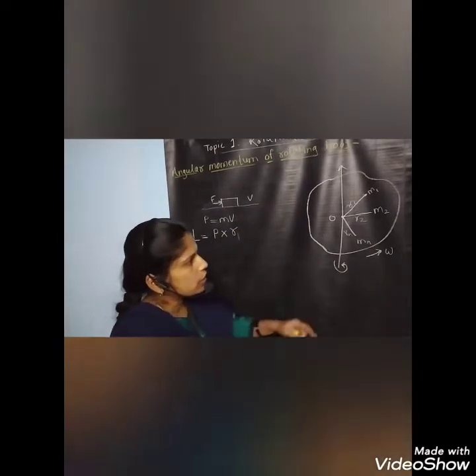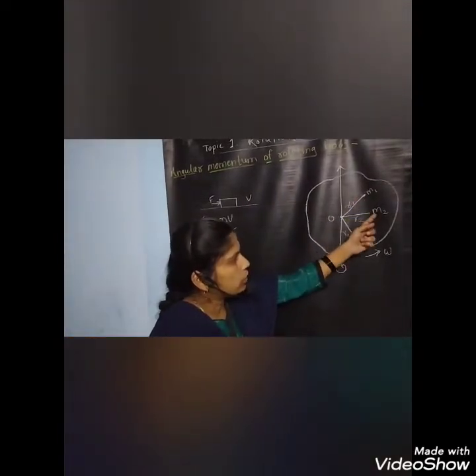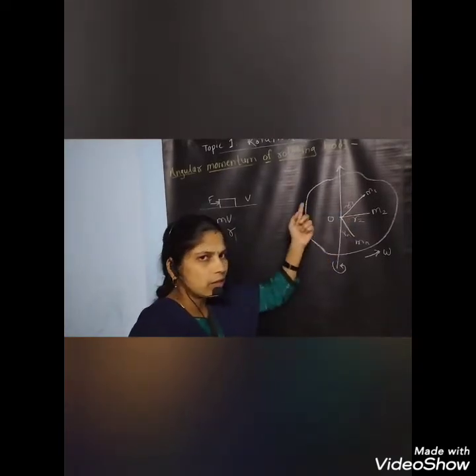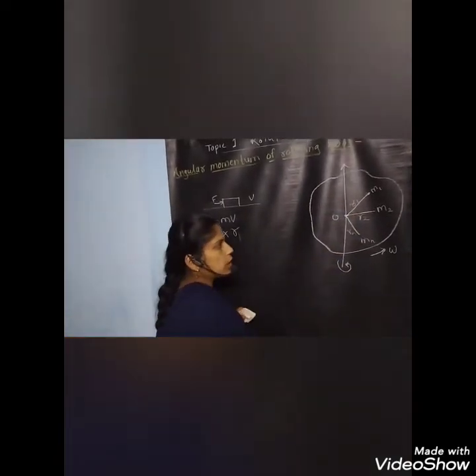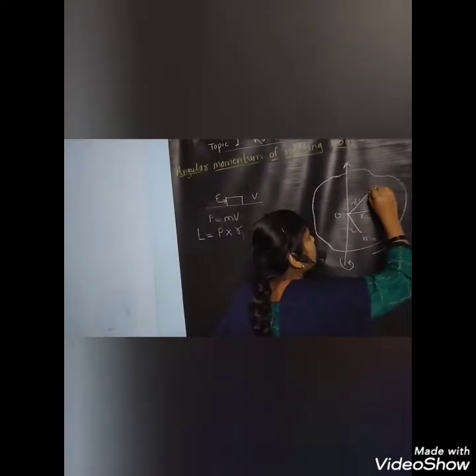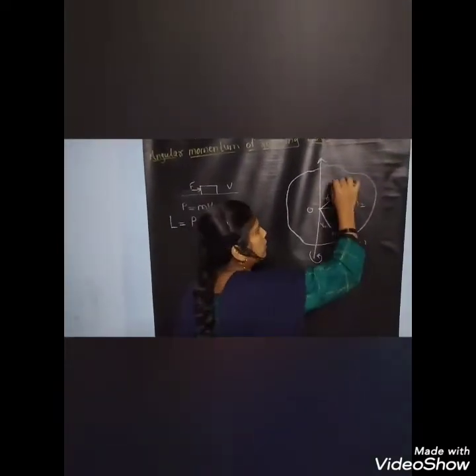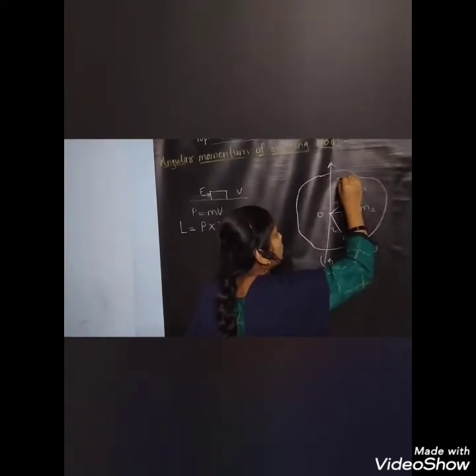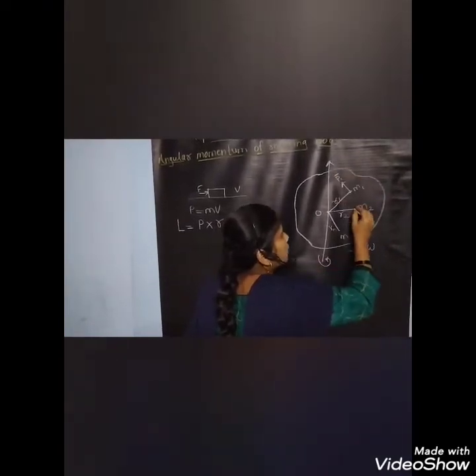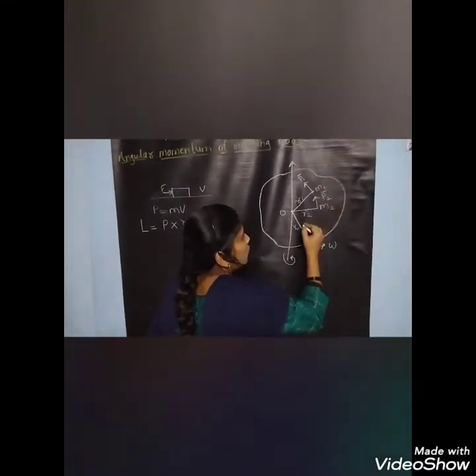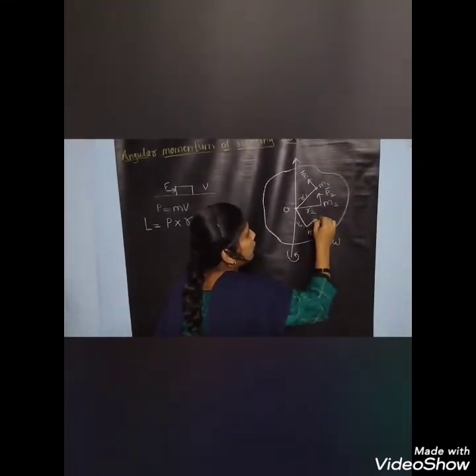If we consider a body consisting of n number of particles m1, m2, up to mn, then on these particles we get linear momenta P1 on the first particle, P2 on the second particle, and Pn on the nth particle.